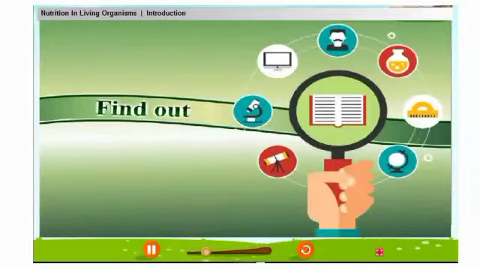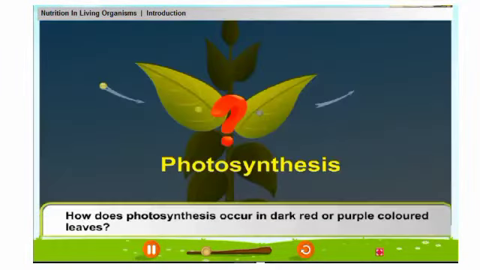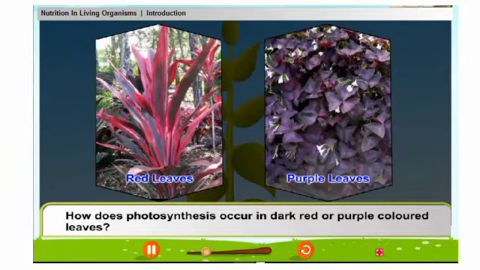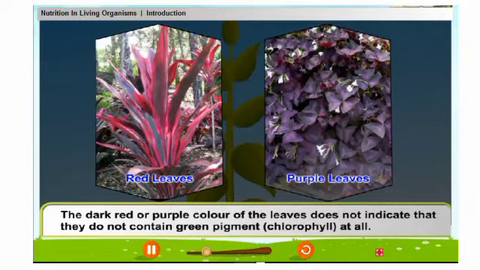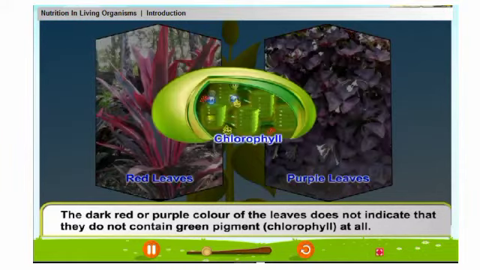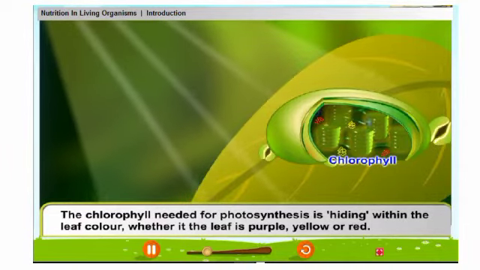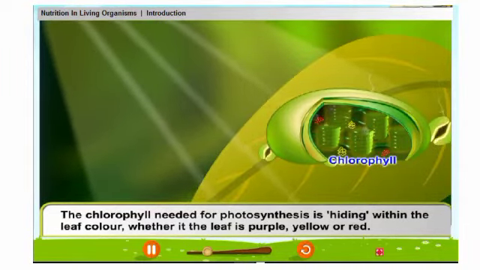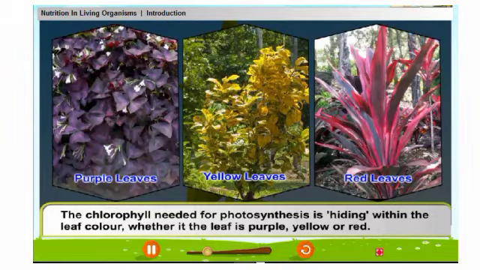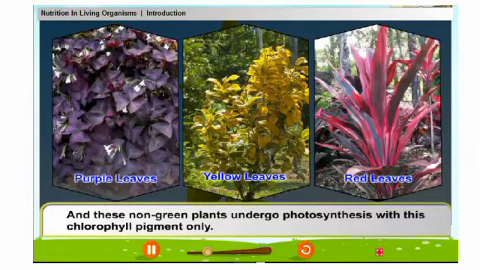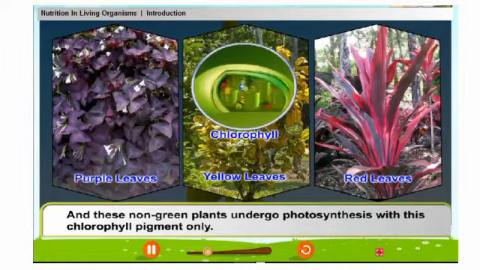Find out. How does photosynthesis occur in dark red or purple-colored leaves? The dark red or purple color of the leaves does not indicate that they do not contain green pigment, that is chlorophyll, at all. The chlorophyll needed for photosynthesis is hiding within the leaf color, whether the leaf is purple, yellow, or red. And these non-green plants undergo photosynthesis with this chlorophyll pigment only.